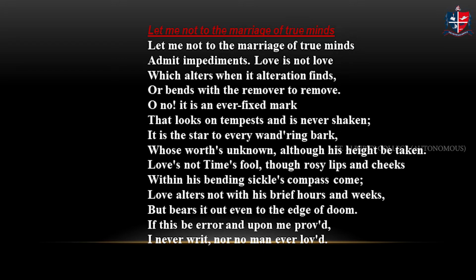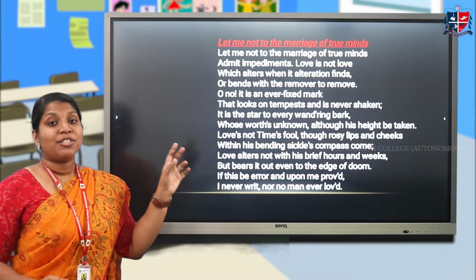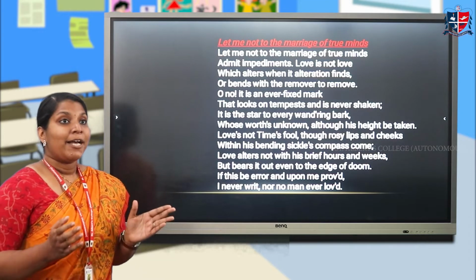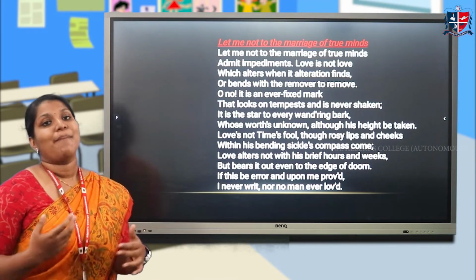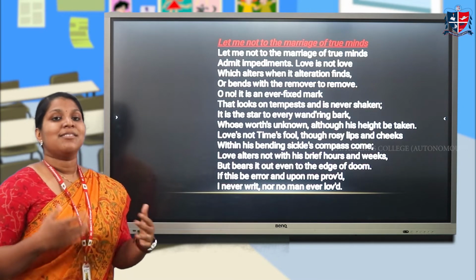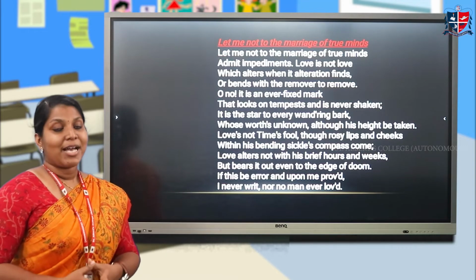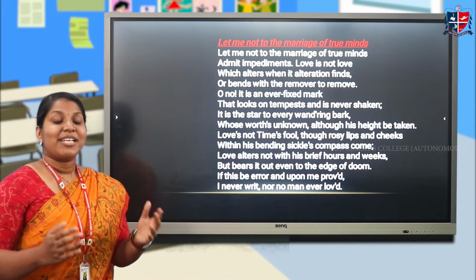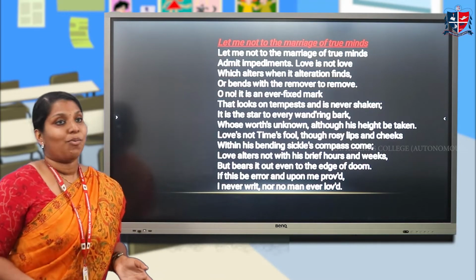So, the first quatrain: let me not to the marriage of true minds admit impediments. The true mind shows a loyal heart or loyal mind. In a relationship, a partnership, or a marriage, if some obstacles happen in between, we have to try to accept the obstacles of the other. If we accept that obstacle, that means it is true love.